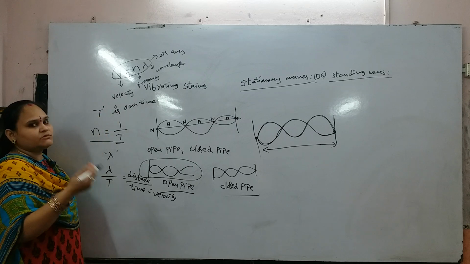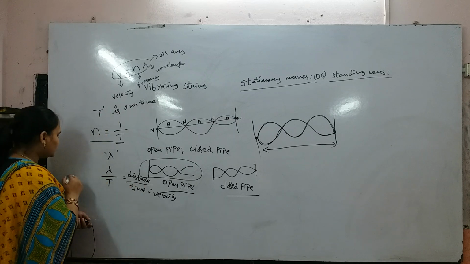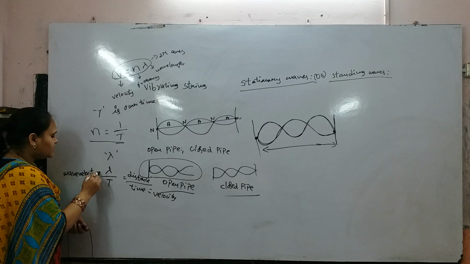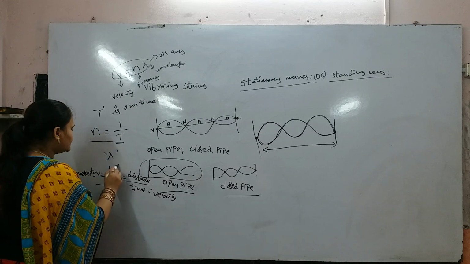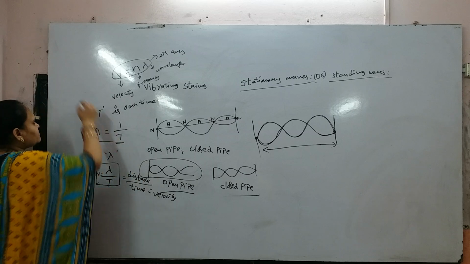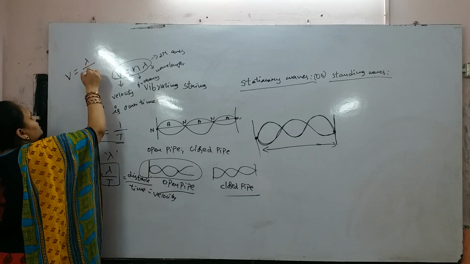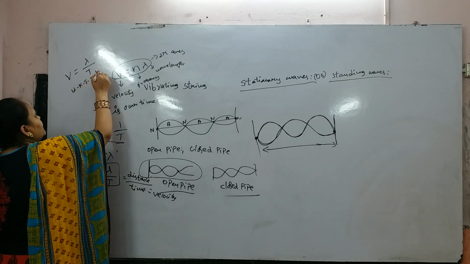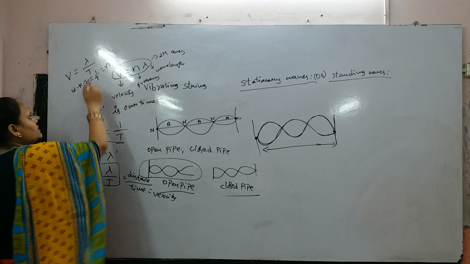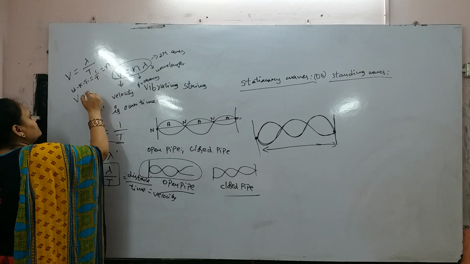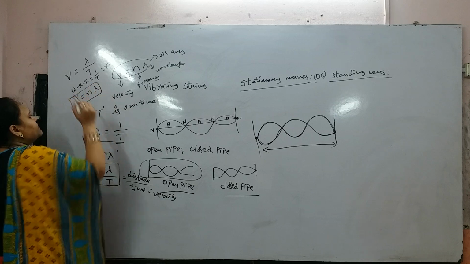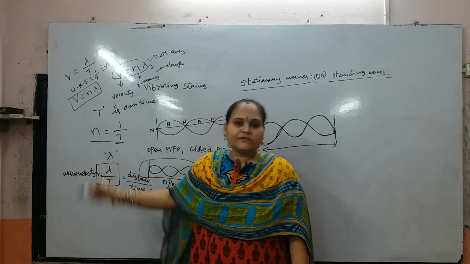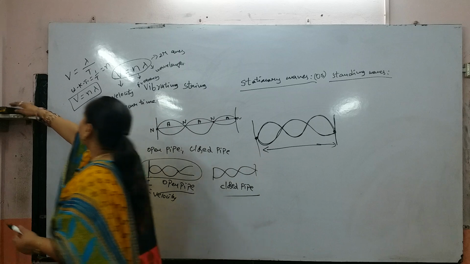Here we are considering stationary waves or progressive waves. Wave velocity v is equal to lambda by t. We know that 1 by t is nothing but the frequency n. So we can replace 1 by t by n, then we get v equal to n lambda. This is the relation between wave velocity v, the frequency n and the wavelength lambda.